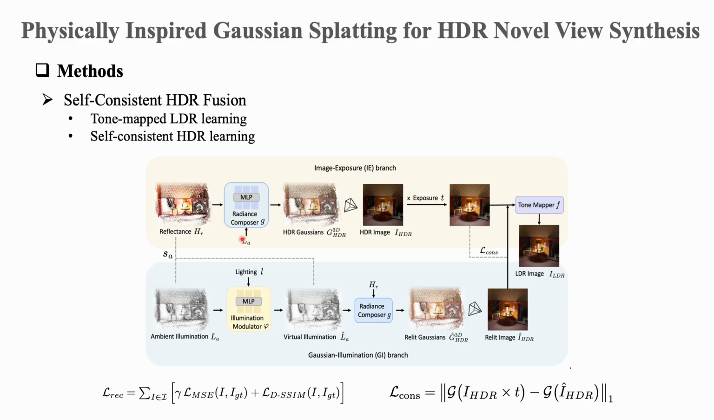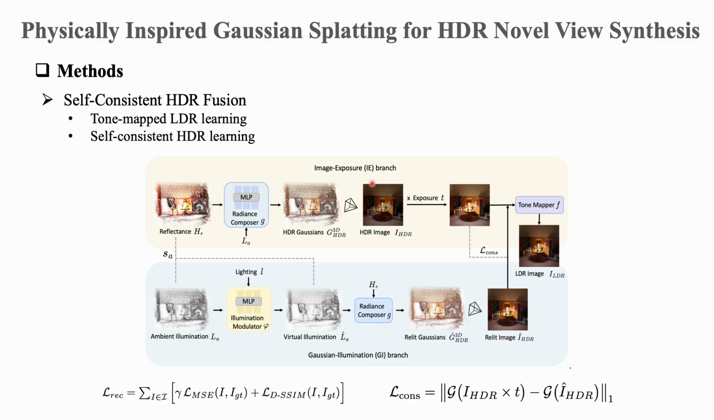To address this issue, our paper further introduces a self-consistent HDR learning. The key idea is to use these two branches to supervise each other in HDR space. The image exposure branch and the Gaussian illumination branch produce HDR predictions from different response mechanisms. By enforcing a cross-branch HDR consistency loss here, the model obtains a more direct constraint on the HDR representation.